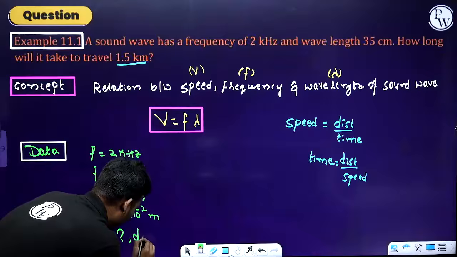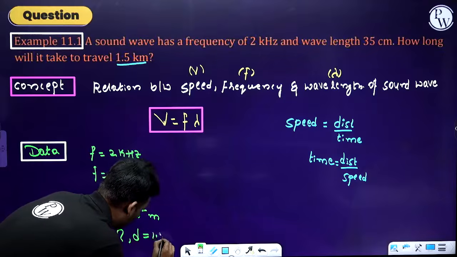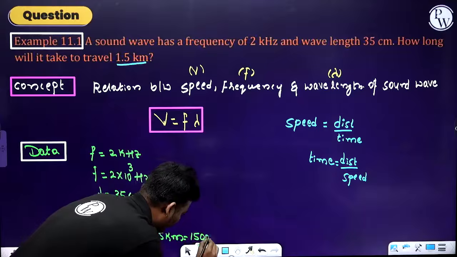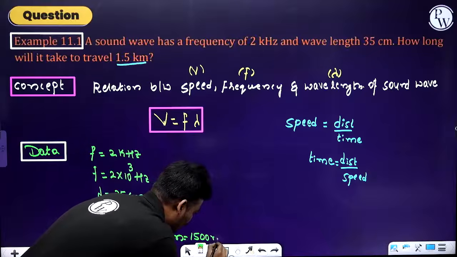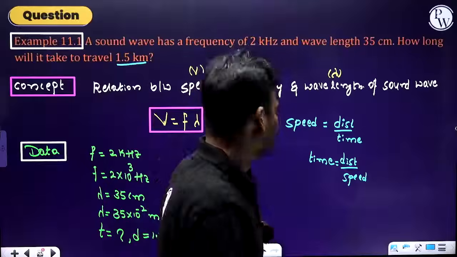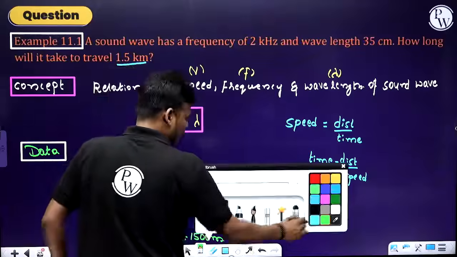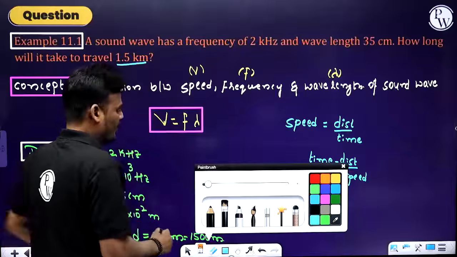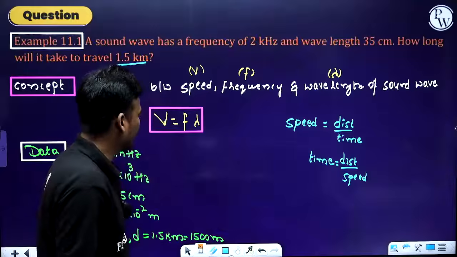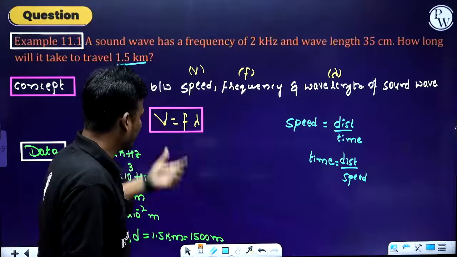Distance here, I'll write distance 1.5 kilometer, but it is not in SI unit, therefore you can write 1500 meter. Okay, 1500 meter. Now simple calculations. So first, what you need: distance you have, speed you need to calculate, speed of the wave. By this equation you can calculate.